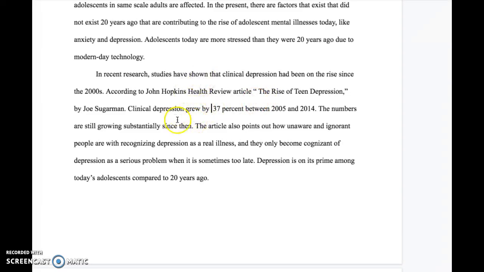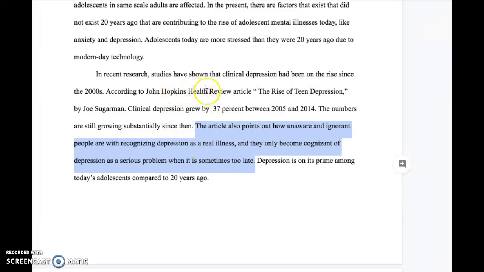The other thing I would point out is this is a good start. I'll get back to how you introduce this in a second. This right here, the last bit is okay. Depression is on its prime among today's adolescents compared blah, blah. However, this sentence right here, only cognizant of the issue before it comes too late. This, to me, isn't relevant to the fact that it's on the rise. So you need to either add context to here or get it out.